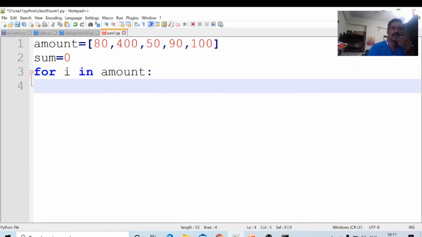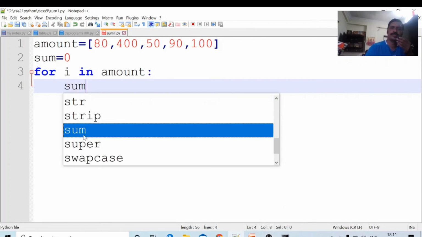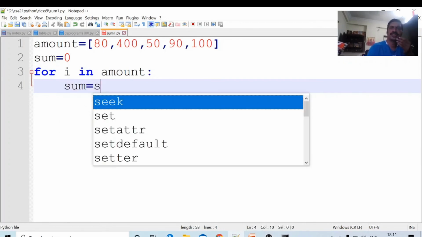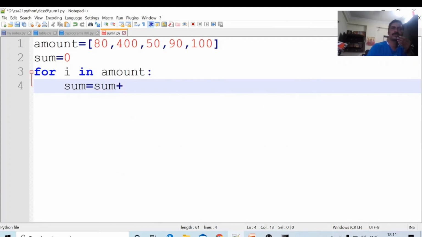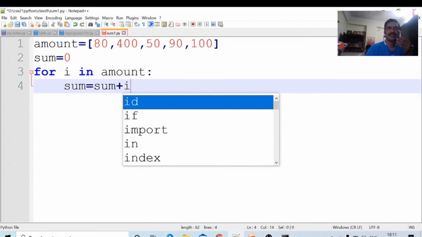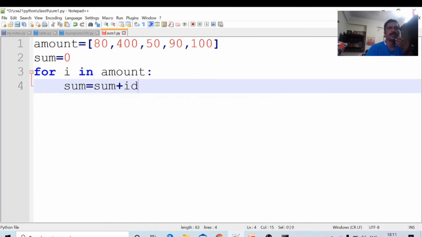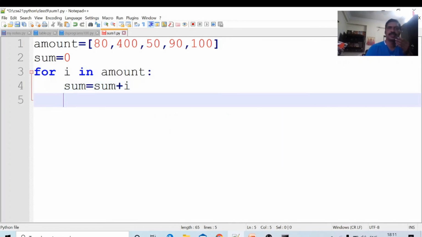Indentation is important. Here, in order to get the indent, I pressed the tab button. sum = sum + i. Only one statement: sum = sum + i. When this statement is executed, the previous sum will be added to i.